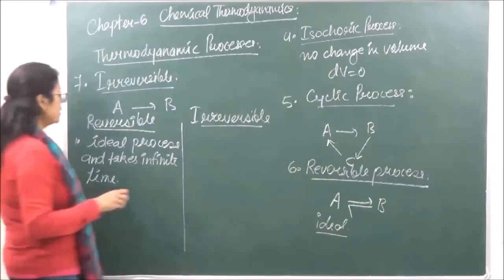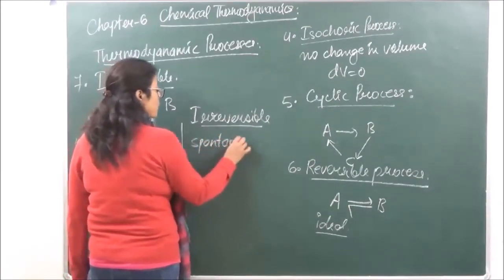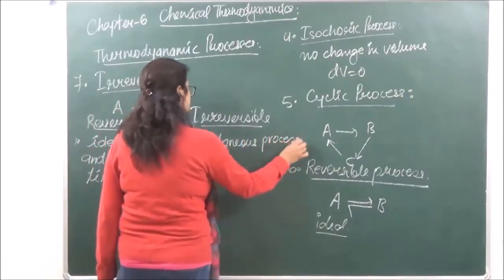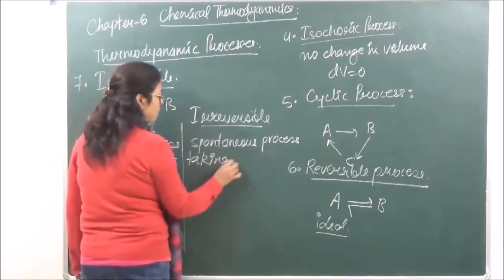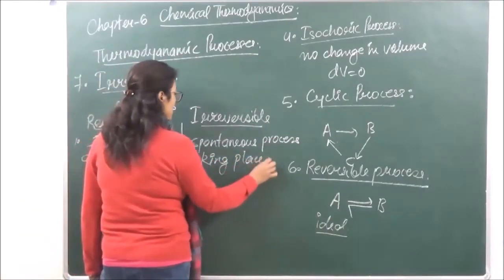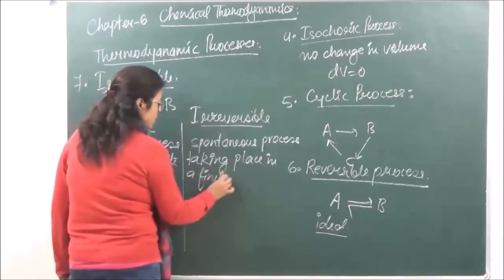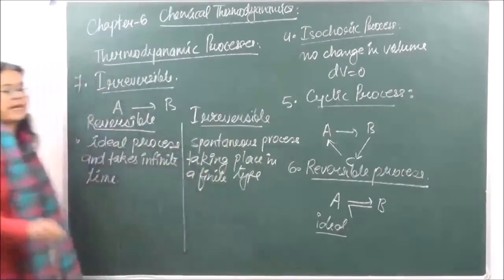Whereas the irreversible process is a spontaneous process taking place in a finite time.